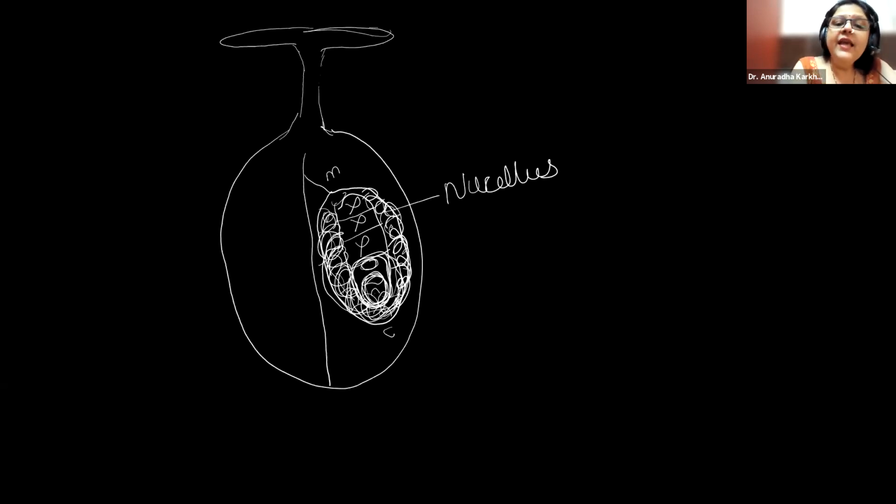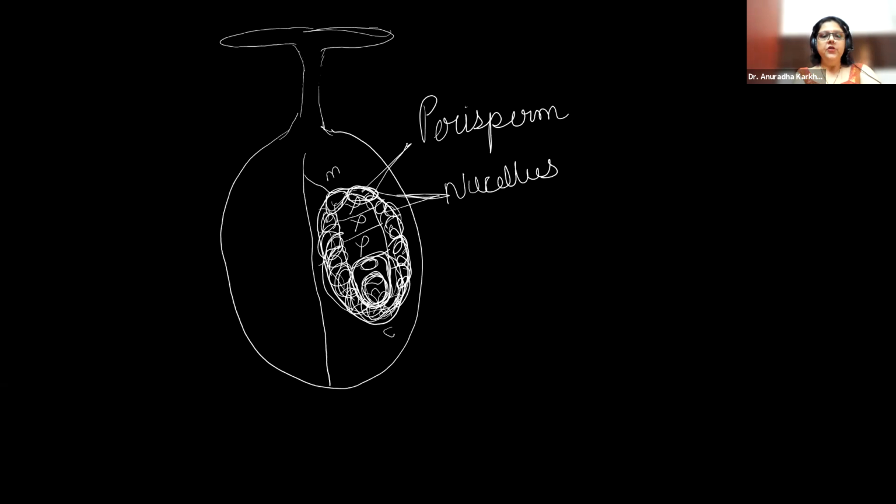Correct? Now they are saying if, by chance, some nucellar cells survive, those cells we call perisperm. So now you all understood what perisperm actually is. The remnant of the nucellus is going to be called the perisperm. And now I hope you all have understood how exactly the development is taking place within the ovule after this diagram.